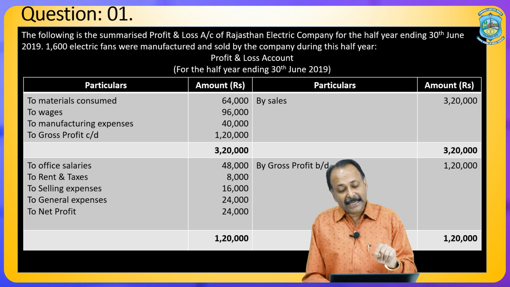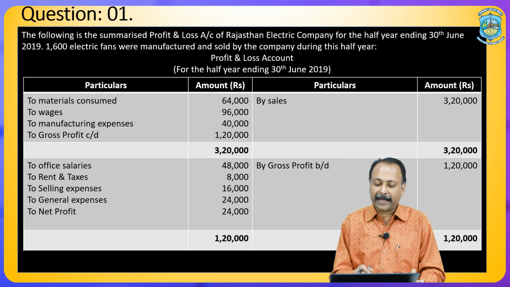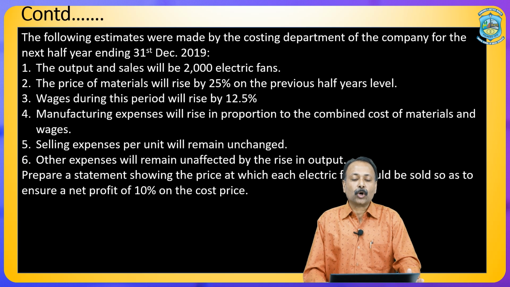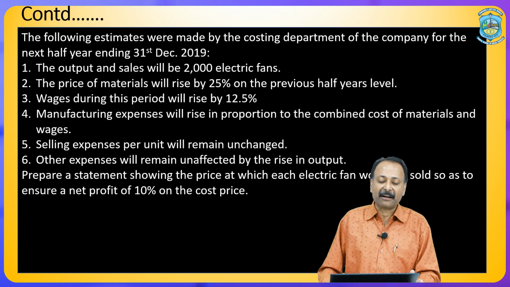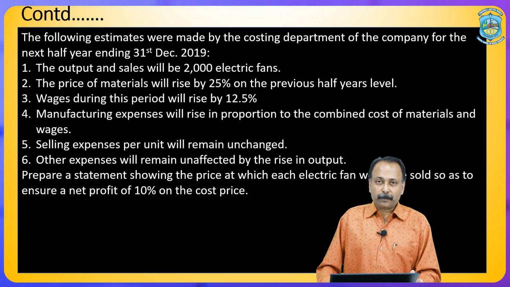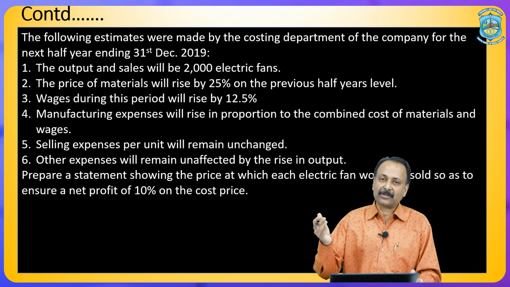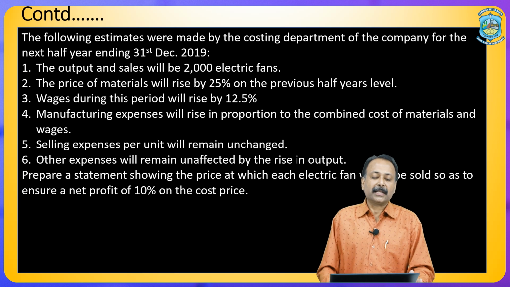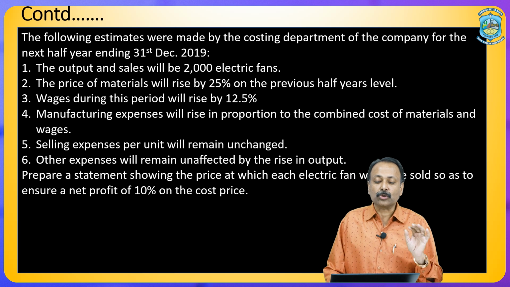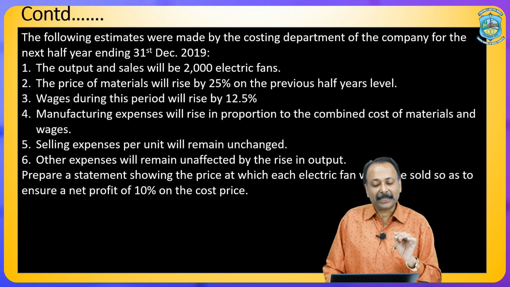On the basis of these expenses, now we have to prepare a tender for a different number of units, and the question says that the following estimates were made by the costing department of the company for the next half year ending 31st December 2019. Now, we have to prepare a tender for the next 6 months, which will end on 31st December 2019. Information given is the output and sales will be 2000 electric fans. So, we have to prepare the tender price for 2000 electric fans.